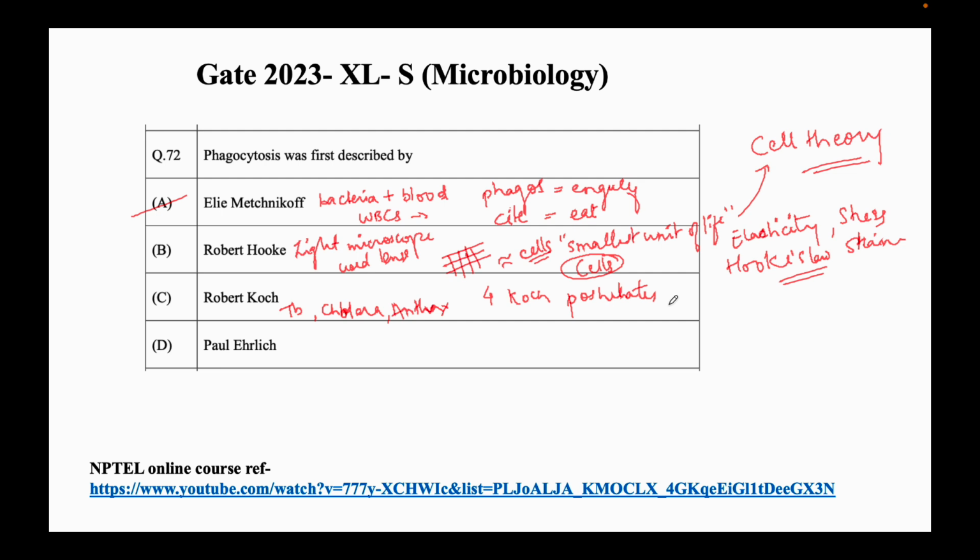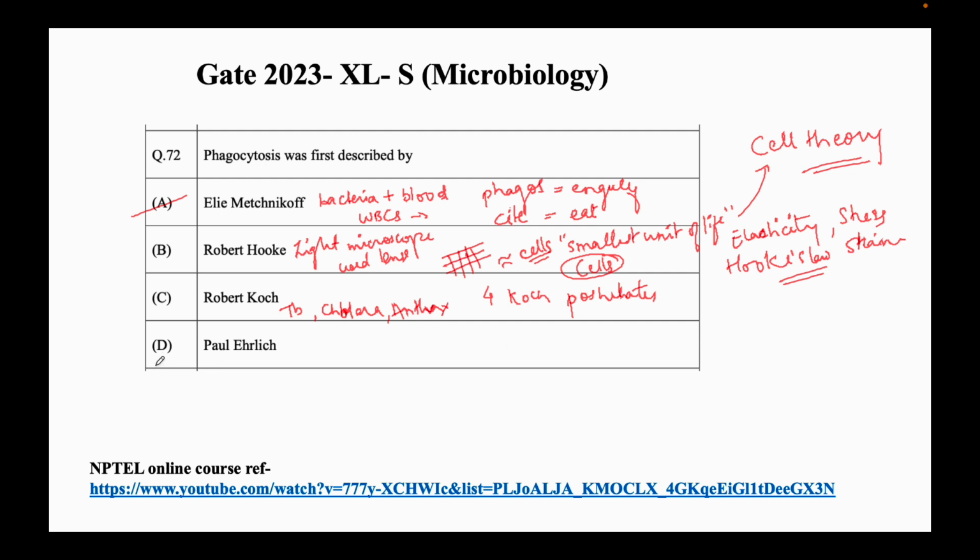And after infecting the healthy individual, he laid the fourth postulate that we can again isolate the microorganism from the newly diseased person, and this isolated microorganism should be identical to the original causative agent. These are the four postulates, very simple.